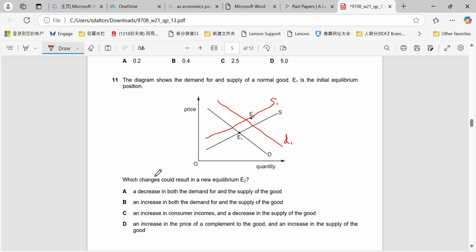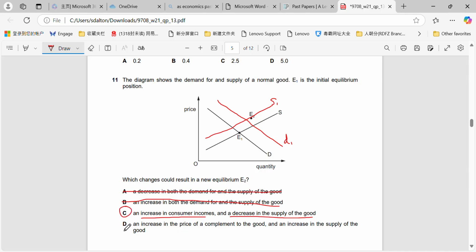Okay, so a decrease in both demand for and supply of the good, that would be demand left, supply left, that would not result. An increase in demand and supply, again, that would not result. Demand would move right here, and then we'd move to a new equilibrium somewhere around here if supply shifted to the right. An increase in consumer incomes would shift demand right. A decrease in supply of the good would shift supply left, so that would be correct.